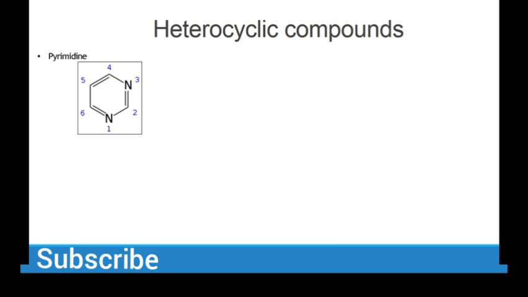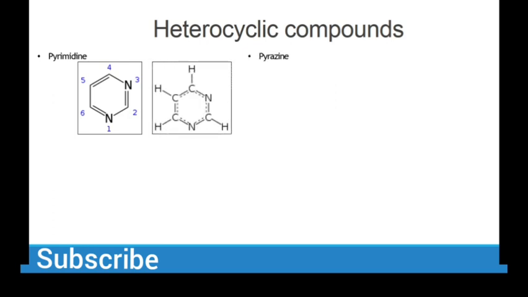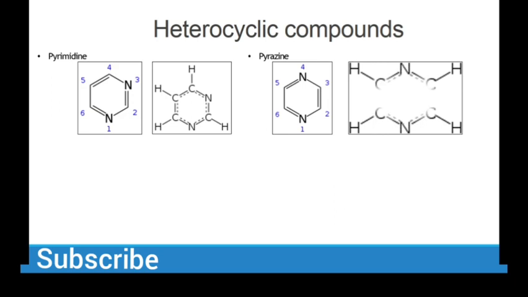So now you have to remember the first condition: it must be cyclic. This compound is cyclic. It must contain at least 1 carbon. It contains 1, 2, 3, 4 carbons. And it has to contain at least 1 heteroatom. It contains 2. So by the definition, it is a heterocyclic compound. And this also shows resonance. Then we have pyrazine, where the position of nitrogen changes from position 3 to 4.